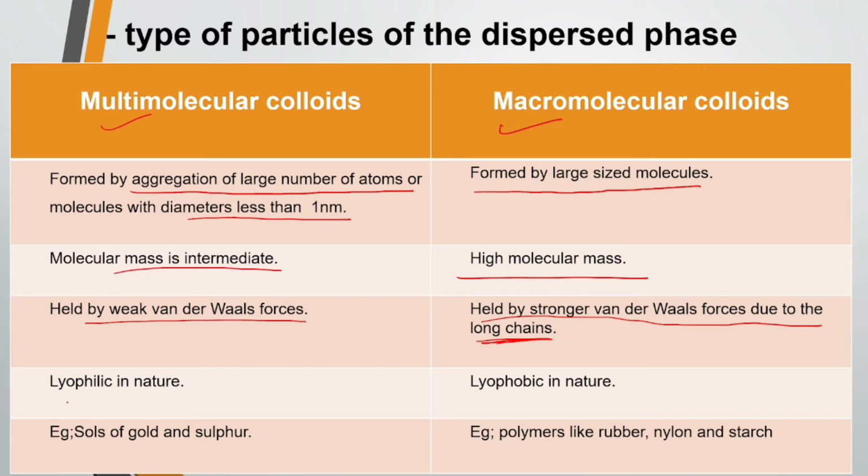Multimolecular colloids are lyophilic, solvent loving, while macromolecular colloids are lyophobic in nature. Examples of multimolecular colloids are sols of gold and sulfur, and polymers like rubber, nylon and starch are examples of macromolecular colloids. These are the main differences between a multimolecular colloid and a macromolecular colloid.